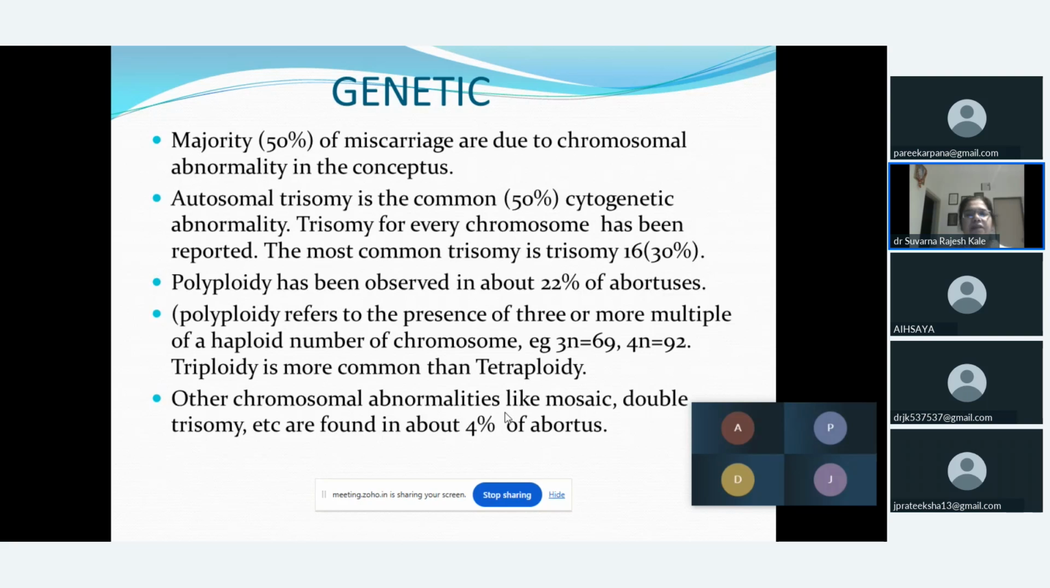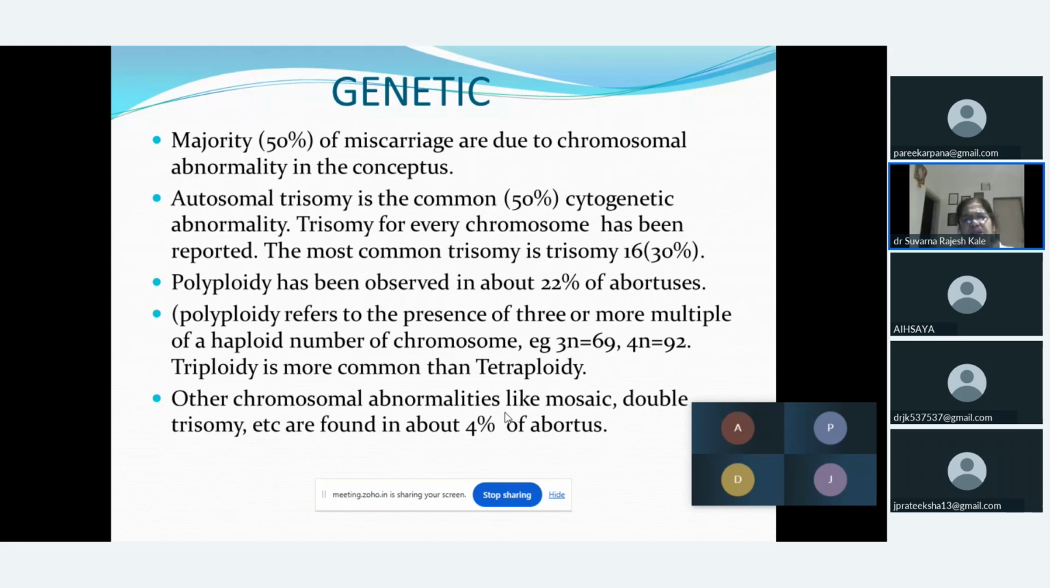Similarly, polyploidy has been observed in 22% of abortuses. Now, what is this polyploidy? It refers to the presence of 3 or more multiples of the haploid number of chromosomes. We know the number of chromosomes is mostly 46, of which 44 are autosomes and 2 are the sex chromosomes.